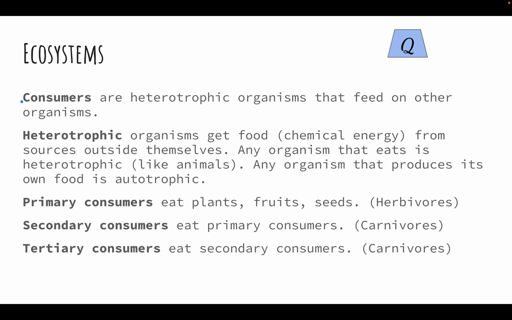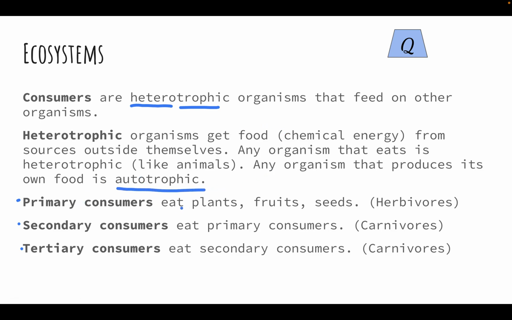So consumers, we're going to look at a bit more detail on this, and primary, secondary, tertiary. So consumers are heterotrophic. That means we get our energy from different sources. Heterotrophic organisms feed on other organisms. Heterotrophic get food, chemical energy from sources outside themselves. Any organism that eats is heterotrophic. So animals are heterotrophic. Any organism that produces its own food is autotrophic.